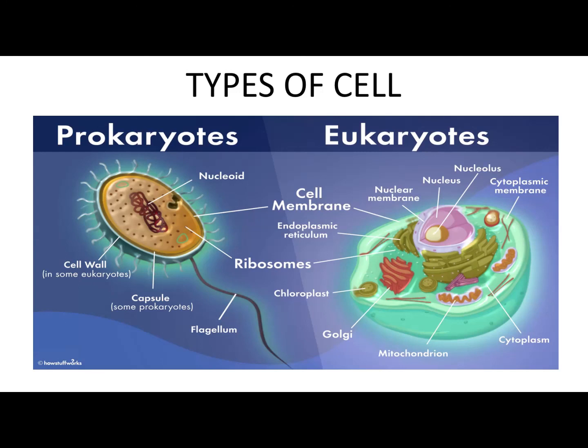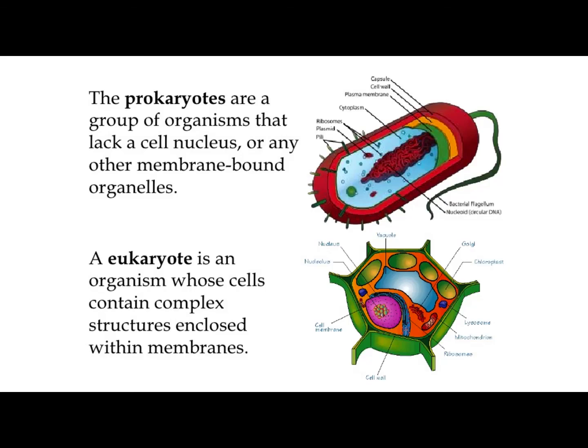Students, I need your keen attention because this is an important question. First of all, what are prokaryotes? They are the group of organisms that lack a cell nucleus or any other membrane-bound organelles. What are eukaryotes? A eukaryote is an organism whose cells contain complex structures enclosed within membranes. So these are the two differences we can find between the prokaryotes and eukaryotes.